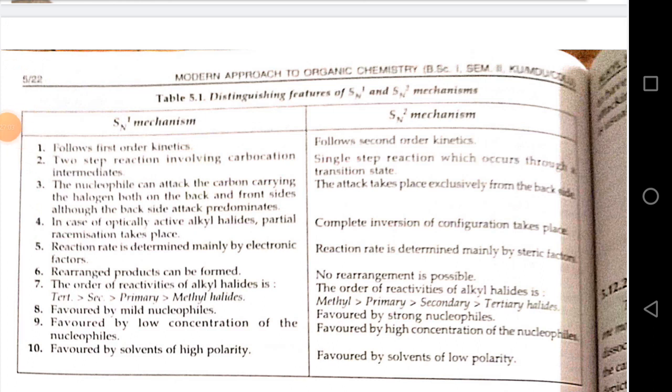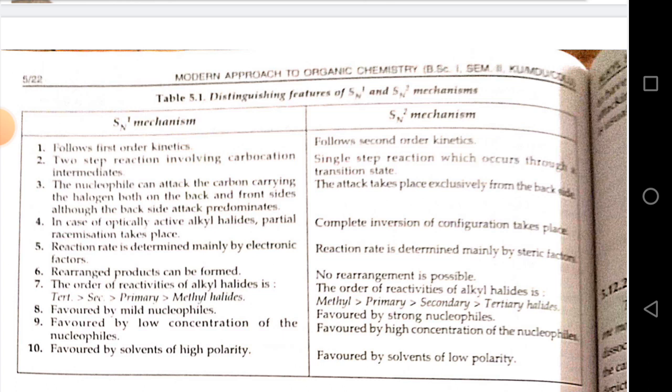Distinguishing features of SN1 and SN2 mechanism. SN1 mechanism. It follows first order kinetics. It is a two-step reaction involving carbocation intermediate. The nucleophile can attack the carbon carrying the halogen both on the back and front side, although the back side attack predominates. In case of optically active alkyl halide, partial racemization takes place. Reaction rate is determined mainly by electronic factors. Rearranged product can be formed.